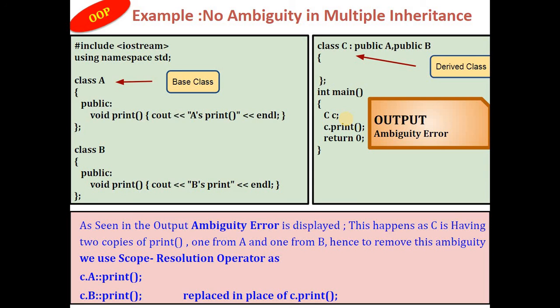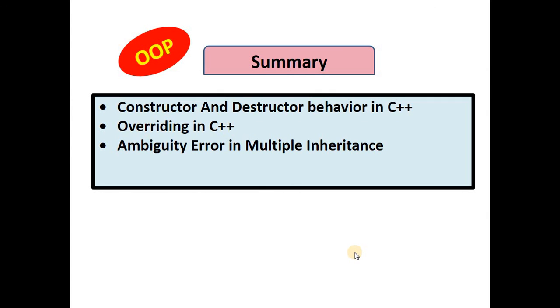This happens as C has two copies of the print function from the A class and B class. So instead we can write C dot A scope resolution operator print and C dot B scope resolution operator print. This is how we can resolve the ambiguity error in multiple inheritance.